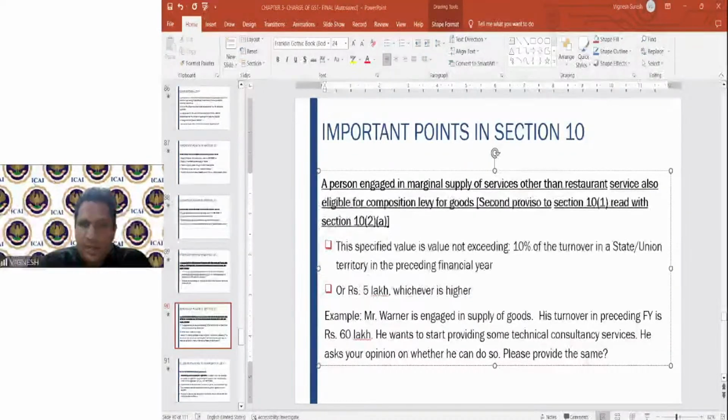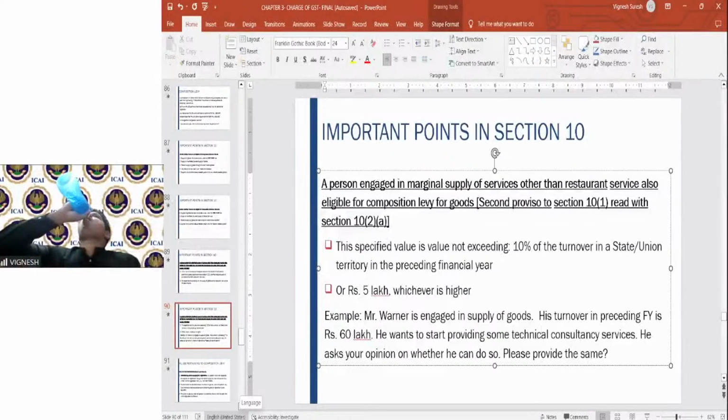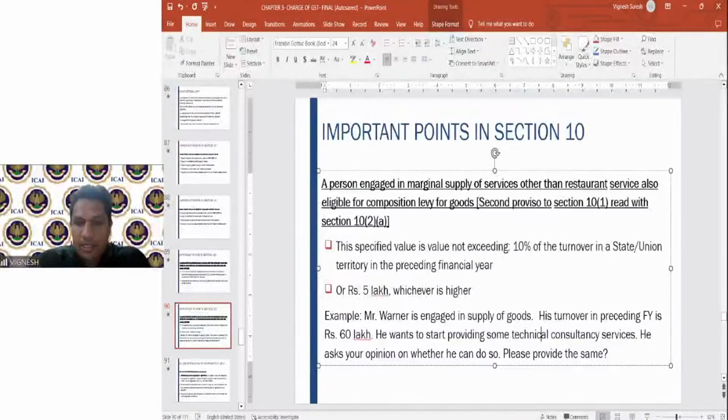If the option lapsed, regular GST is to be paid on the balance amount only, not on the entire year turnover. I hope that is clear. This one, what is the limit? 60 lakhs preceding financial year.